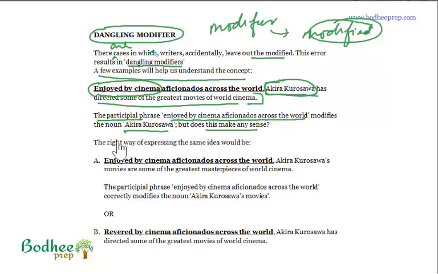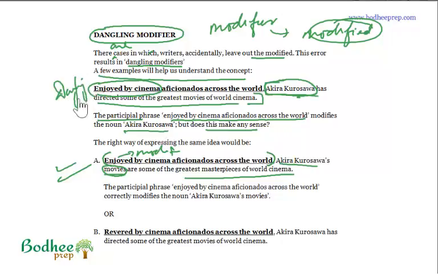How can we rectify this sentence? And when you look at the rectified version, then you realize the blunder that you made in the previous example. Look at this. Enjoyed by cinema aficionados across the world, Akira Kurosawa's movies are some of the greatest masterpieces of world cinema. So the movies are enjoyed by cinema aficionados across the world. Makes complete sense. Now here, the modifier was there, but what should get modified was not there at all, or the wrong thing was getting modified, and therefore this was a case of dangling modifier, right?